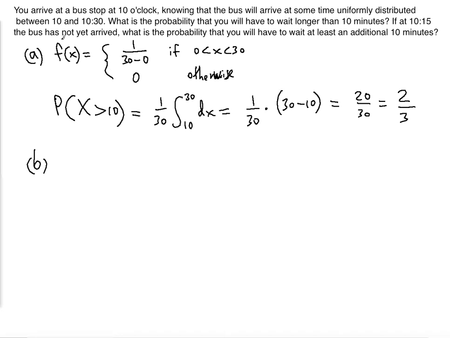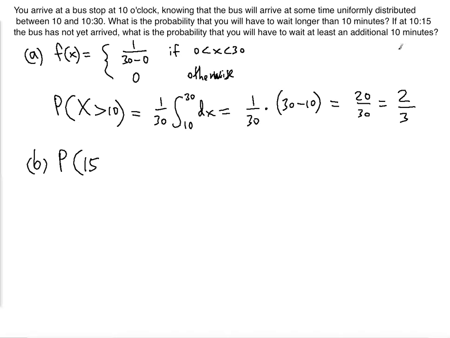If at 10:15 the bus has not yet arrived, what is the probability that you have to wait at least an additional 10 minutes? Obviously the lower limit is going to be 15, because at 10:15 the bus is not yet there.